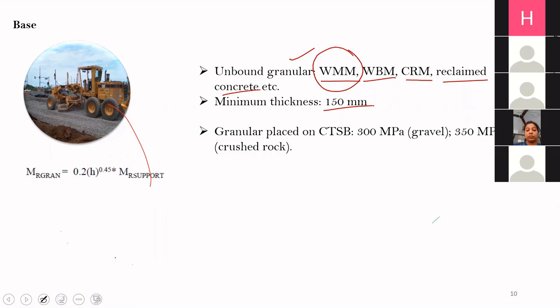If granular base is placed over cement treated subbase, suppose you have CTSB and over this you are placing a granular base, then we will directly take some modulus of granular base, and that is taken as 300 MPa in case we are making the granular base using gravelly materials, or we can take 350 MPa if we are using crushed rock for constructing the granular base.